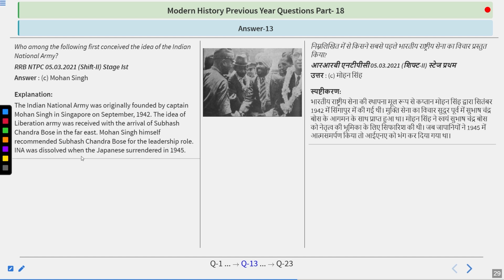INA was dissolved when the Japanese surrendered in 1945. So do remember, the answer is Captain Mohan Singh. And after this, the army was disbanded because there was a dispute between Captain Mohan Singh and the Japanese troops. So after that, Subhash Chandra Bose was the one who particularly reorganized the army.